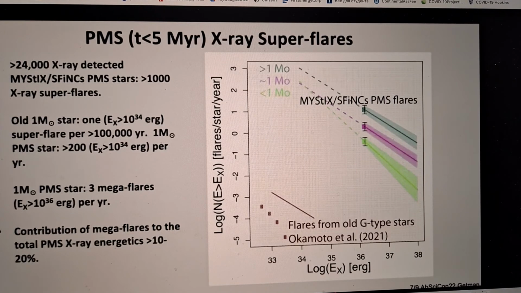One of our future works would be dedicated to analyzing large flares from these open clusters which I've mentioned previously. So it's future work, so I cannot tell what the frequency of super and mega flares is in these older 10, 20 million year old stars yet. I cannot answer this question yet, but it's on our list to do. Thank you. Cool, I think it'd be very cool to look at. Of course, the frequency will obviously go down, but the rate of it, I don't know yet. Wait a couple of years and I will give you an answer.